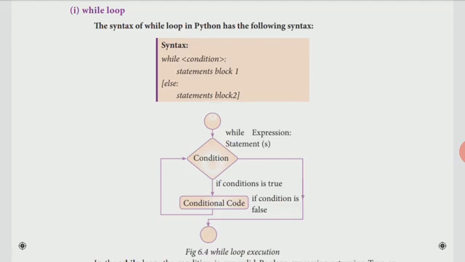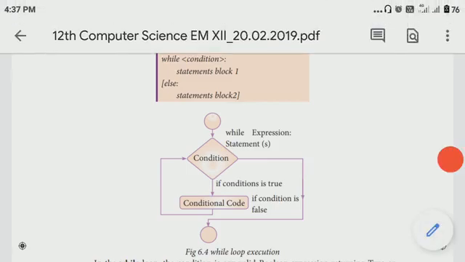The same process is repeated many times. So here we have a syntax: while condition, and statement block 1. When the condition becomes true, it will execute the particular statements. Otherwise, it will execute the next block, statement block 2. Then the next one.